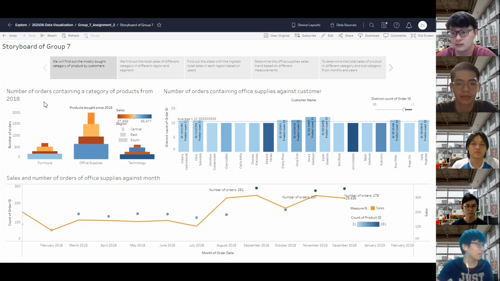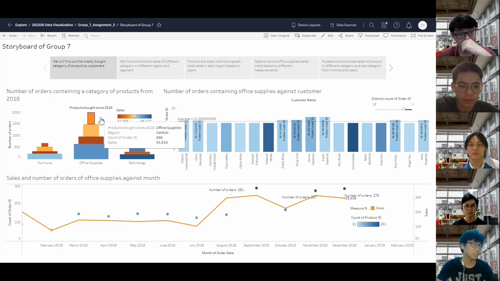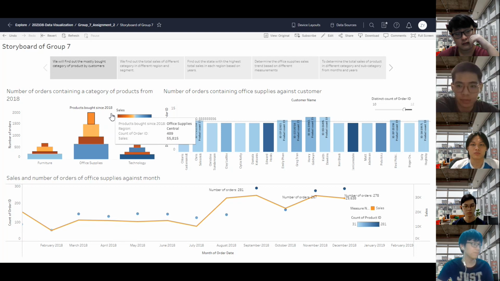Here we can look at the top left corner. This visualization shows the products being categorized into 3 categories, which are the furniture category, office supplies category, and technology category. From this visualization, we can conclude that office supplies has the most number of orders out of all the 3 categories, with almost 2,000 orders since 2018.